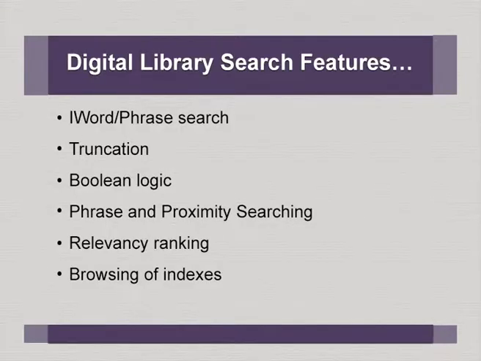A library normally should have this kind of search facility, that is, it should allow word or phrase search, and it should allow truncation, and it should allow Boolean logic, it should allow phrase and proximity search, then relevance ranking, and of course, it should have the facility to browse the indexes.